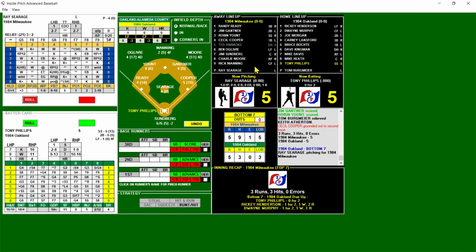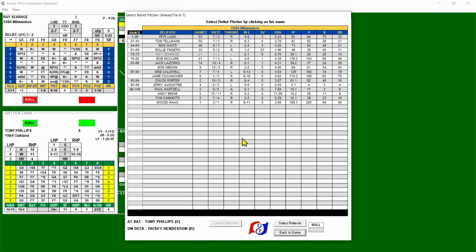What do they got? Switch right. Oh, switch righty, lefty, lefty. Who else do they have down there? Phillips, switch hitter. Looks like he strikes out a lot more against righties. Let's go to a righty.